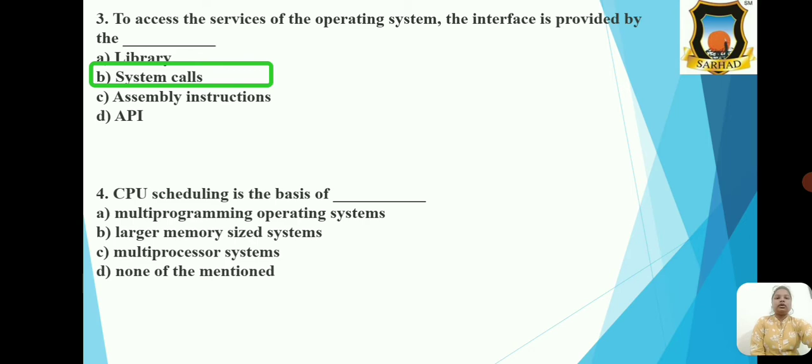Next MCQ, CPU scheduling is the basis of, and the options are multi-programming operating system, larger memory sized system, multiprocessor system, and none of the mention. So the correct option is option A, that is multi-programming operating system.